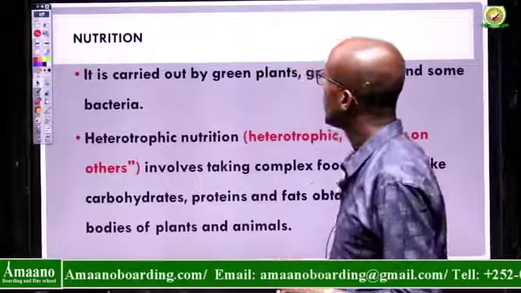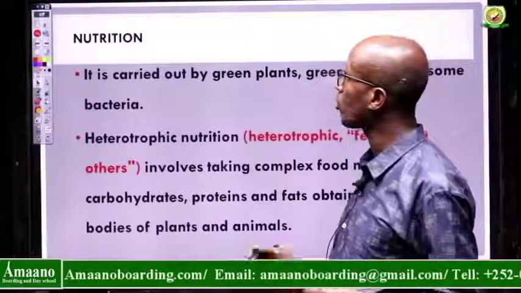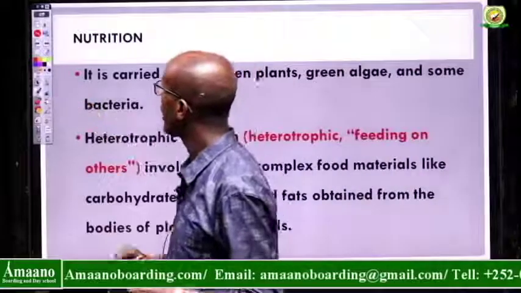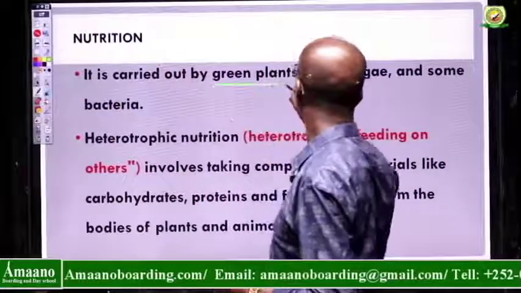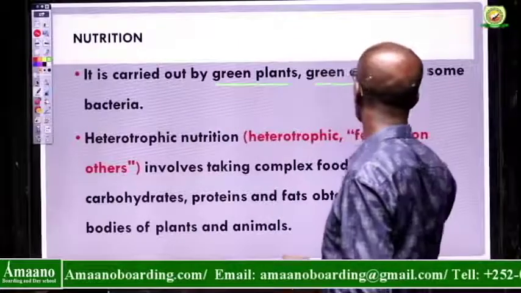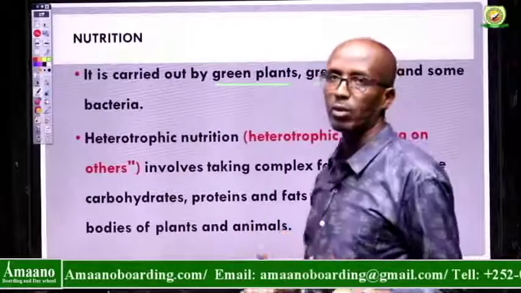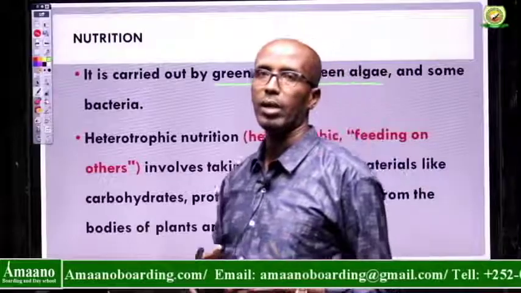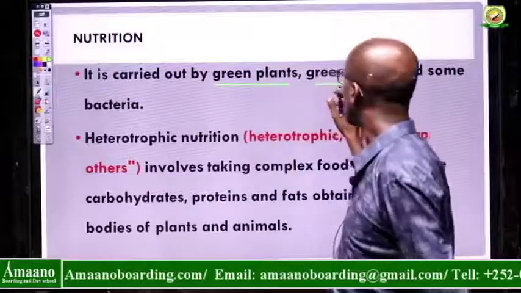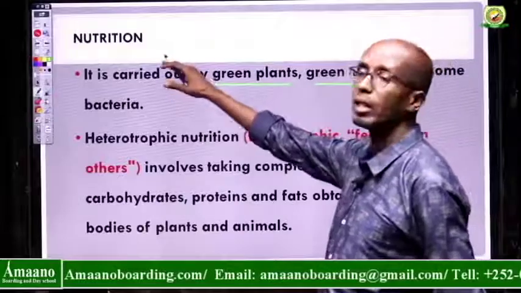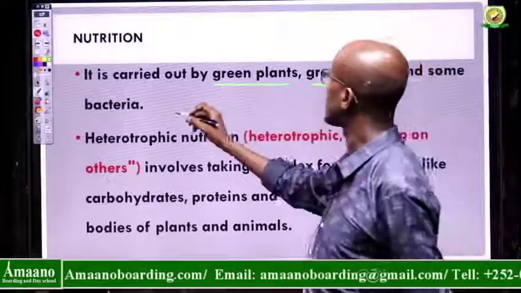This type of nutrition, autotrophic nutrition, is carried out by green plants, and green algae. There are different types of algae: blue algae, red algae, green algae. So only these can make food by itself, and also some bacteria.